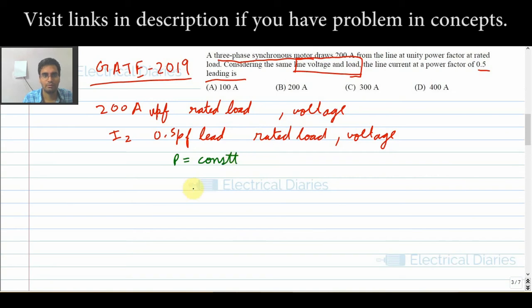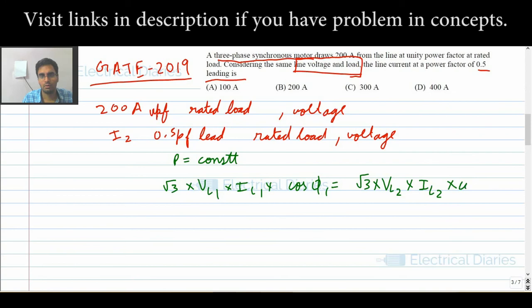P can be written as root 3 VL1 IL1 cos phi 1 is equal to root 3 VL2 IL2 cos phi 2. VL1 and VL2 are the same, so this will cancel.